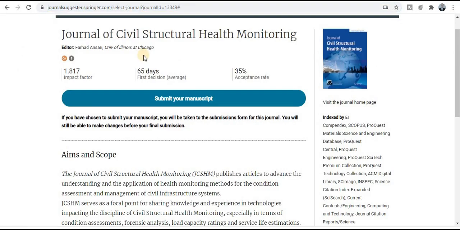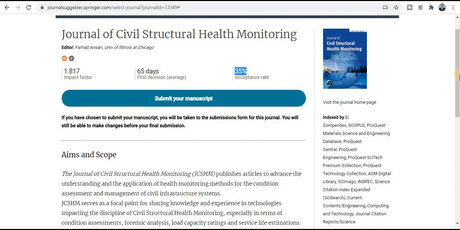Next category of this journal is Journal of Civil Structural Health Monitoring, and for the publication time, you will get the notification within 65 days. So most probably you will get the notification about your manuscript and research article within 65 days. And the acceptance rate is really very good, 35%. So the chances of your research paper acceptance are very high.